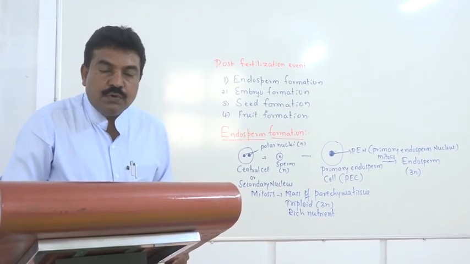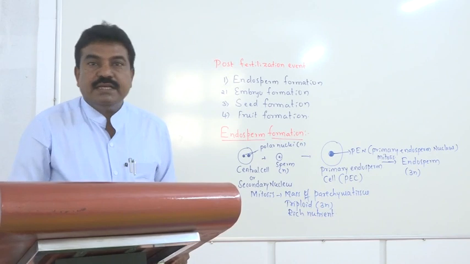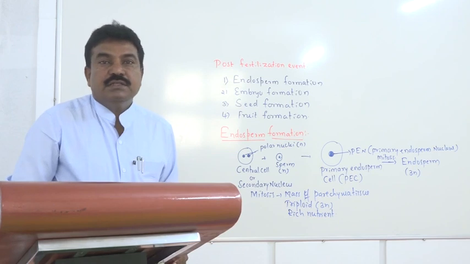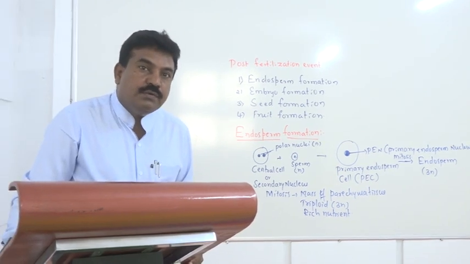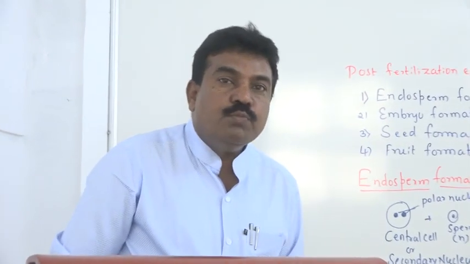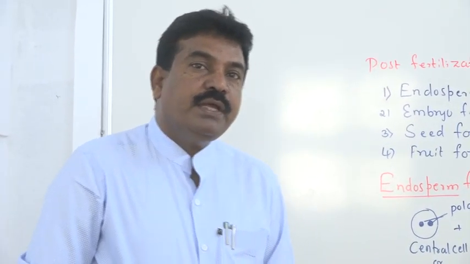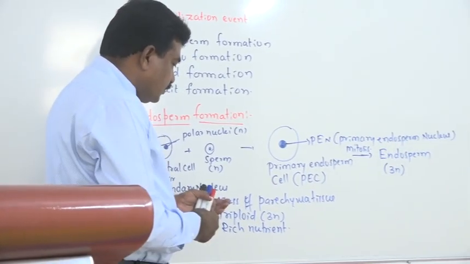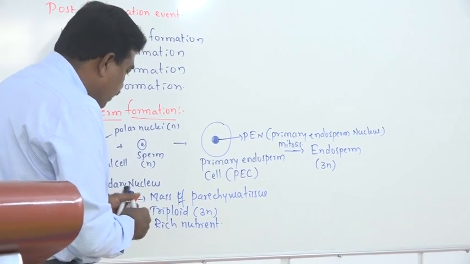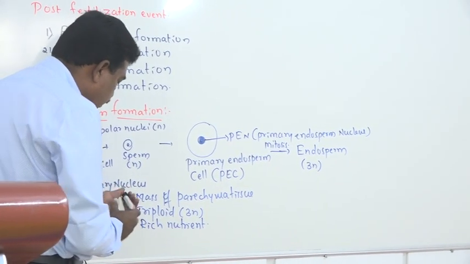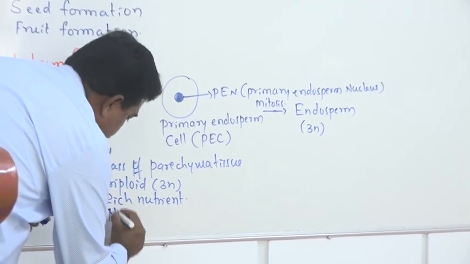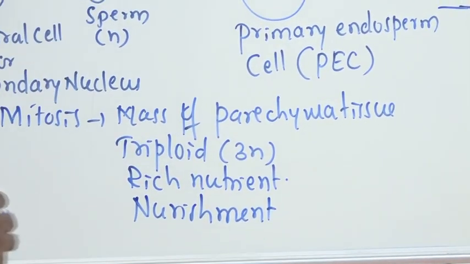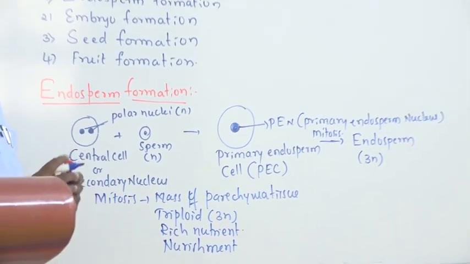In cereals like wheat and rice, there is starchy food material. These oil, fat, starch and different types of vitamins, minerals and salts play a very important role to nourish the developing embryo. Hence, we call endosperm a nutritive tissue.